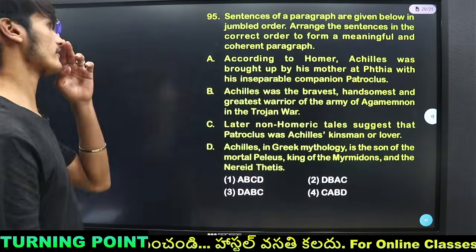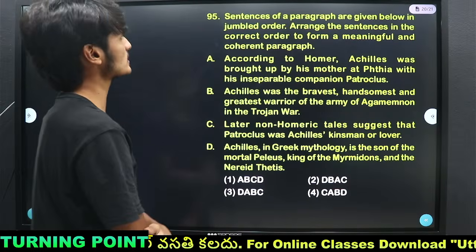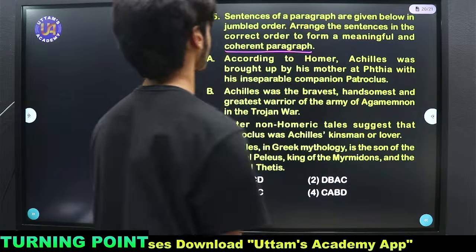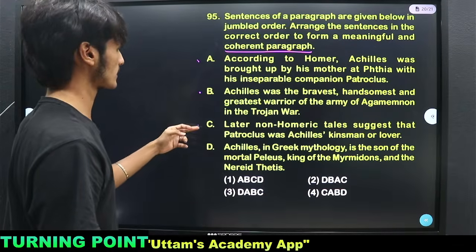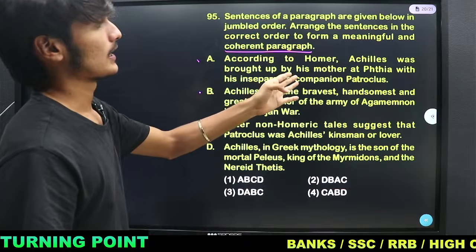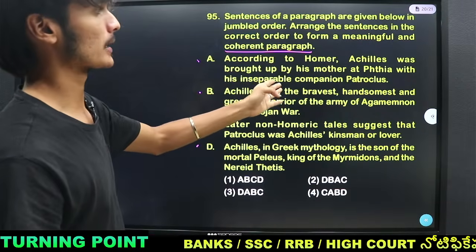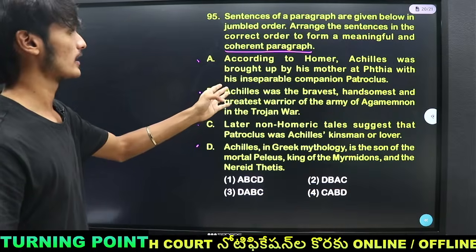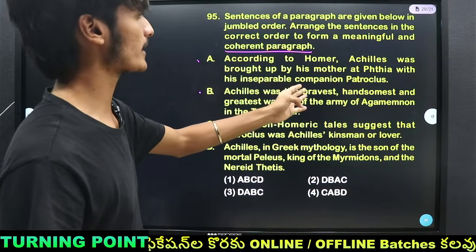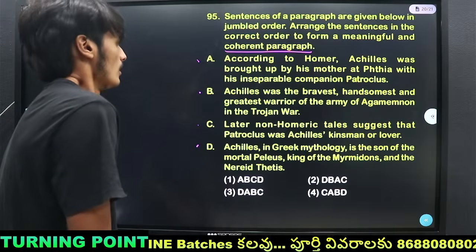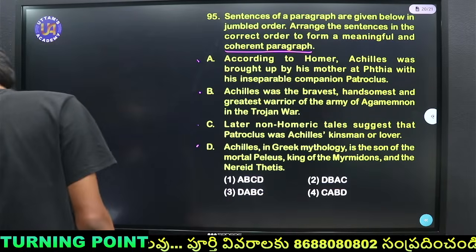Then 95th question. Arrange a sentence in a given order to form a meaningful and coherent paragraph. A, B, C and D. According to Homer, Achilles was brought up by his mother at Thyla with his inseparable companion Patroclus.